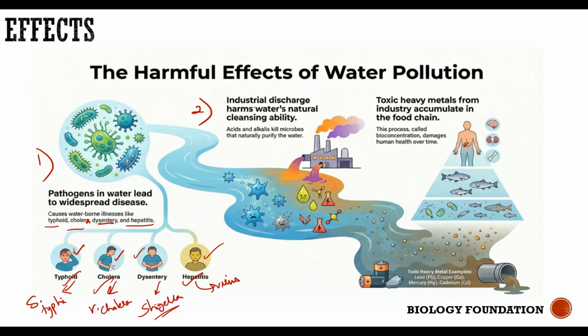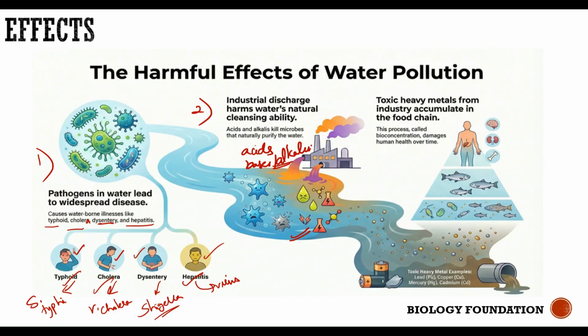The second effect of water pollution is industrial discharge. That means the harmful chemical waste, liquid waste, that is getting released directly from industries into the water bodies. It is rich in various kinds of acids and bases. Bases are also called alkalis. Now, these acids and alkalis kill useful microorganisms present in the water. Water not only has harmful microbes in it, it also has certain good microorganisms. Even those microorganisms are killed.